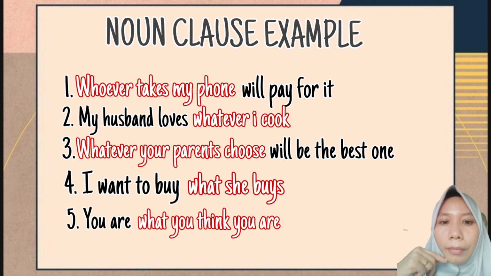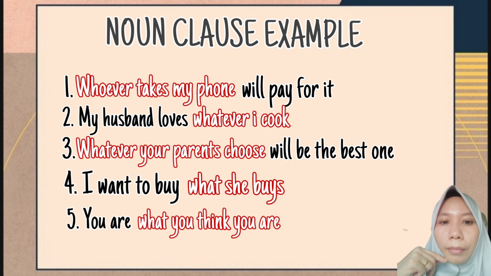Since I don't have any idea about the person who took my phone, I just replace the person who took my phone with the noun clause.